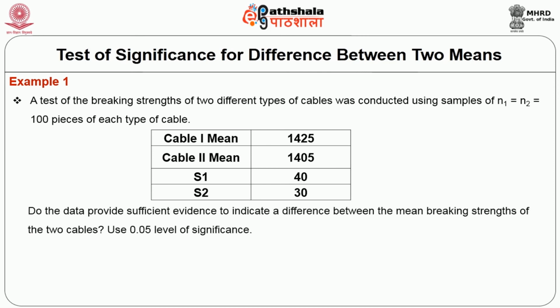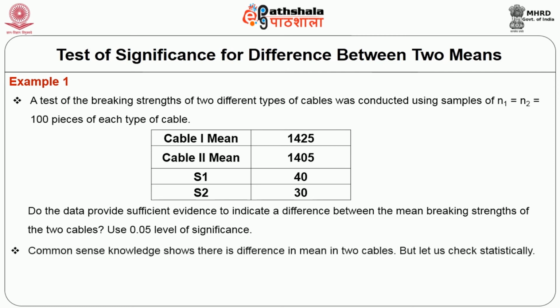Now, does this data provide sufficient evidence to indicate a difference between the mean breaking strength of the two cables with 5% level of significance? From a common sense perspective, we can see that there is a difference in mean in the two cables, but let us check it statistically by applying the formula.